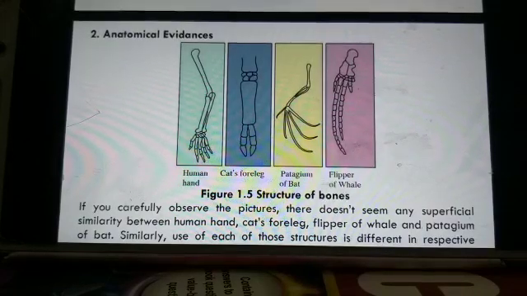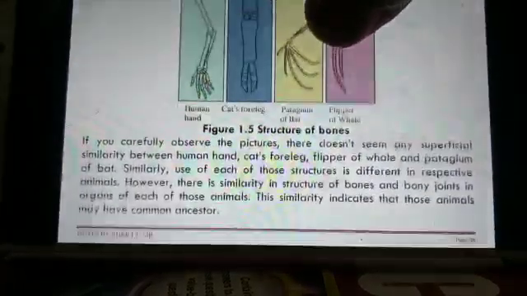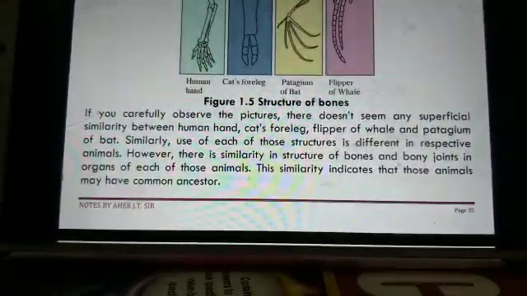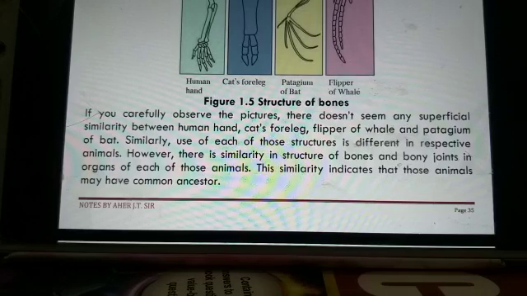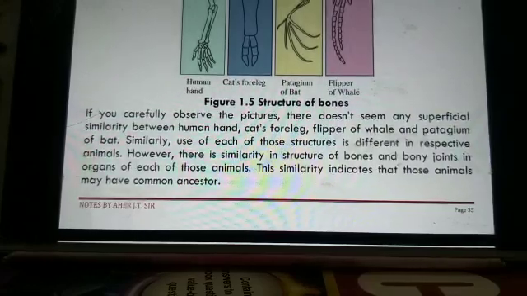So in anatomical evidences, the features and organs show differences in structure. That is called anatomical evidences. Structure is different in the respective animals, and their functions are also different. But the bone structure is the same. Bone joints are the same. So that is called anatomical evidence.